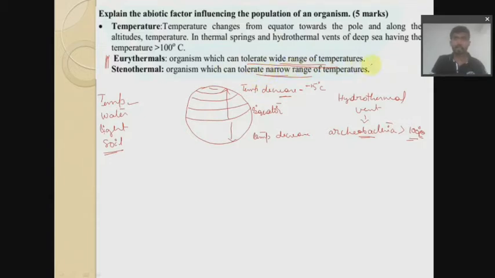So this could also be asked as a 1-mark question. Remember that it can come as a complete 5-mark question, that is, abiotic factors, and then you have to write all of these: temperature, water, light and soil. If it comes otherwise, it may also come as a 1-mark question.